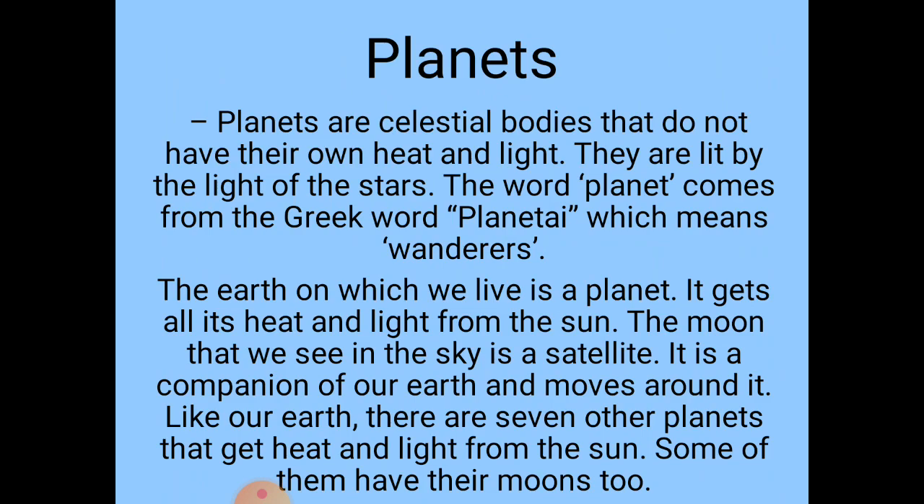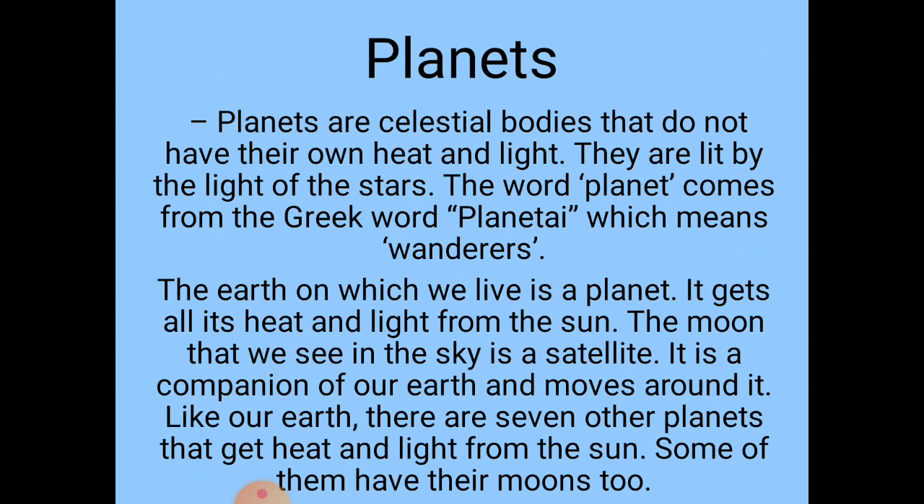The earth on which we live is a planet. Okay, our earth is a planet. It gets all its heat and light from the sun. The light which our earth gets is from the sun. The moon that we see in the sky is a satellite. Moon is a natural satellite of the earth. It is a companion of the earth and moves around it. Means it always moves around the earth.